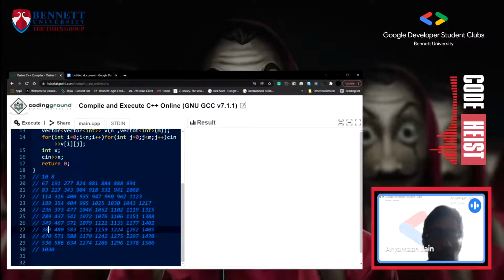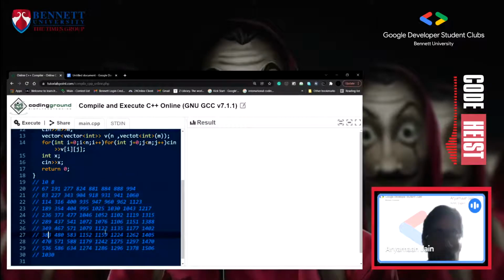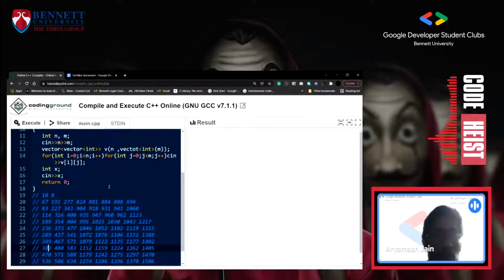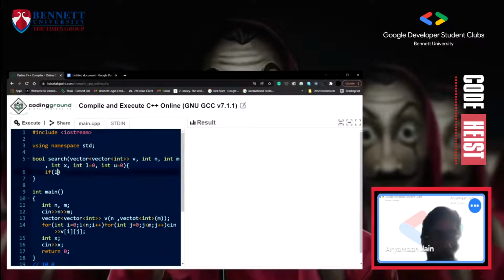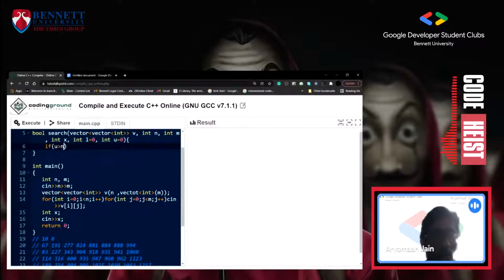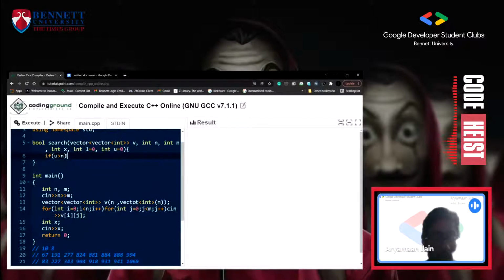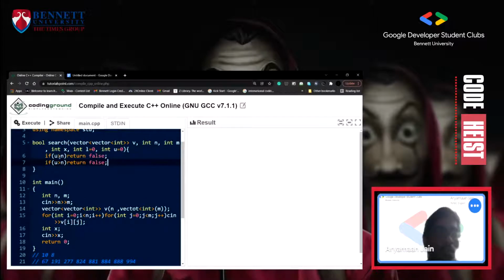So N and M will be the ending point for i and j respectively, and left will be the starting point for j, and up will be the starting point for i. So if up, the starting point, is greater than n, then we can return false.